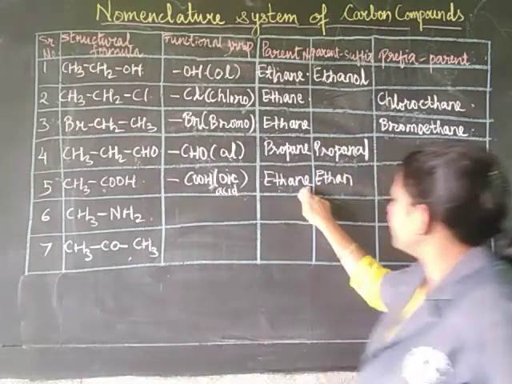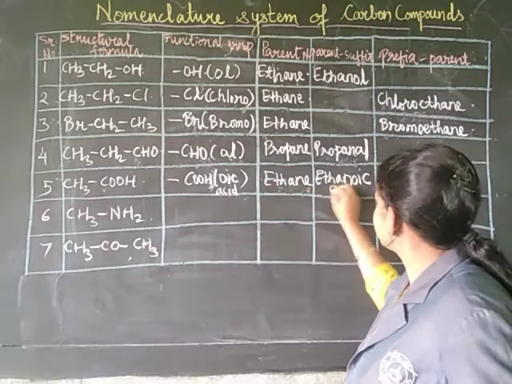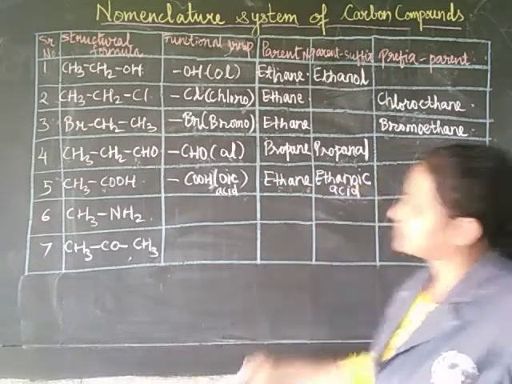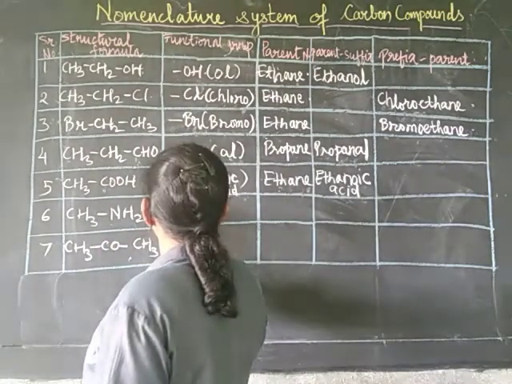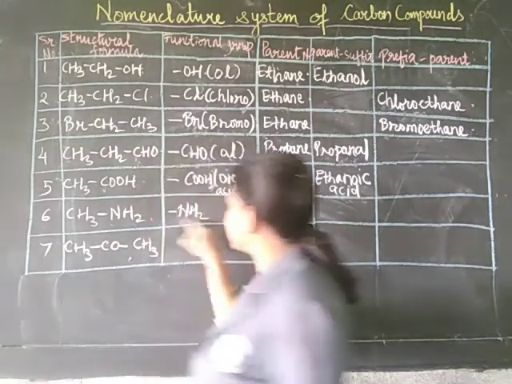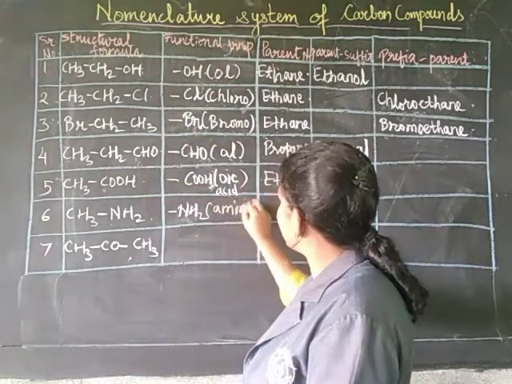Ethane, E is replaced by OIC, ethanoic acid. Okay, next one is the amine group, that is NH2. NH2 is written condensed as hyphen NH2, and you write it as amine. It is called the amine group.